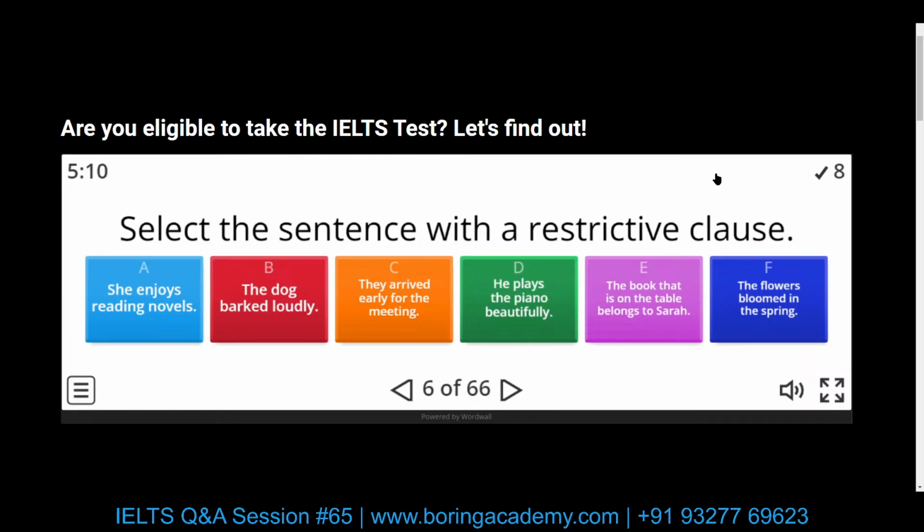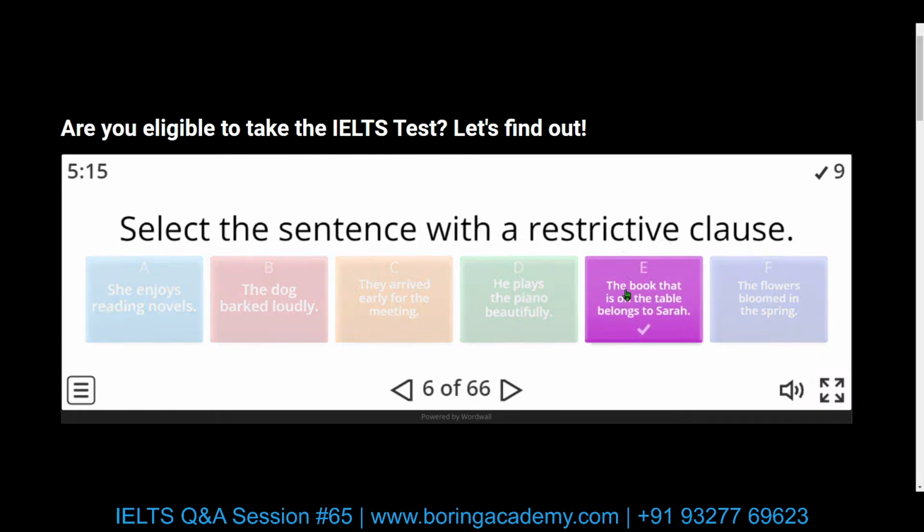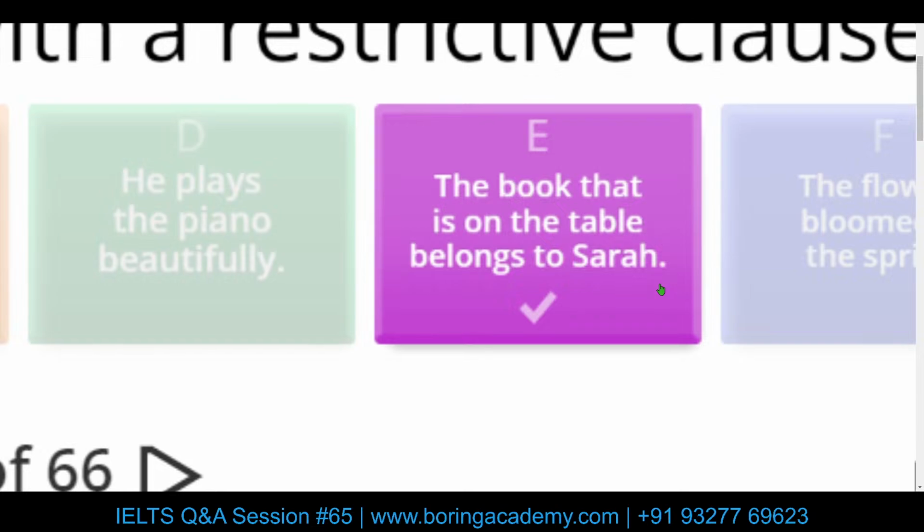The book, exactly. I'll give you an example. For instance, the book, comma, which is on the table, comma, belongs to Sarah. This becomes a non-restrictive clause. But as we used "that," we have not used a single comma over here. Can you see that?